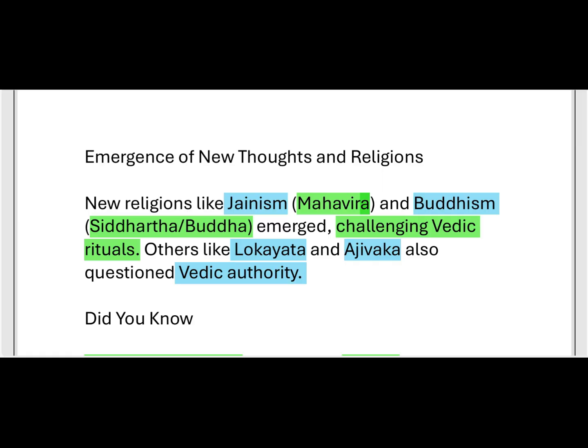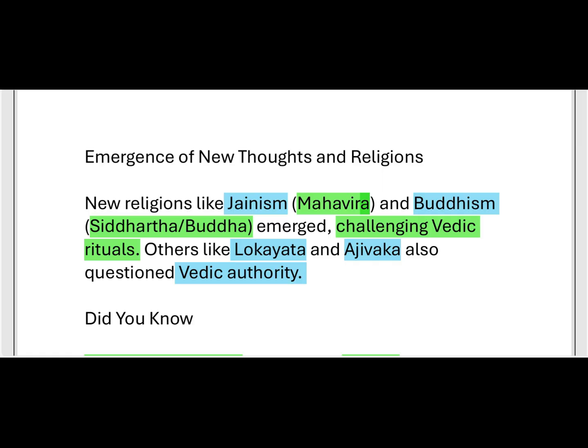Jainism and Buddhism. Jainism was founded by Mahavira, and the founder of Buddhism is Siddhartha, or Buddha. These are the two new religions that emerged in the later period.